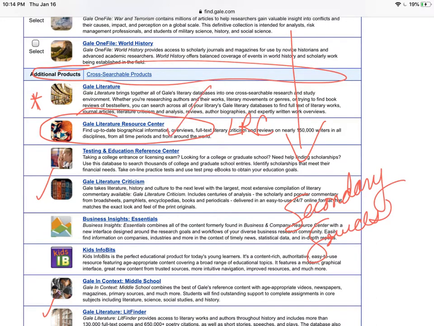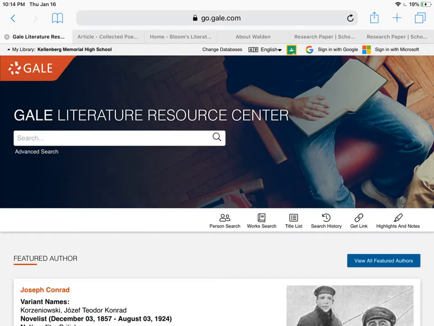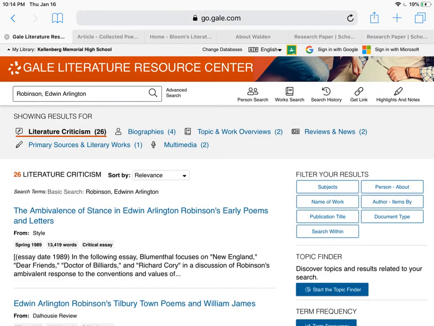So I'm going to click on Gale Literature Resource Center, and it'll look something like this. And since we've been working with Edwin Arlington Robinson, I'm going to continue to type that name in. And when I click on that, I will get lots of information, and all of the literary criticism will come up, and there's 26 different articles. But again, the overviews are really a fine place to start. So if you want to click on that,